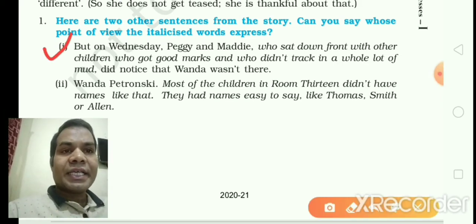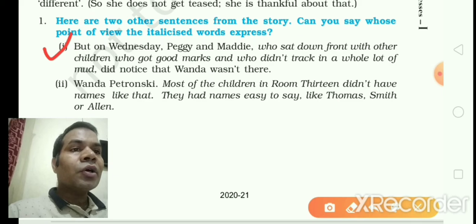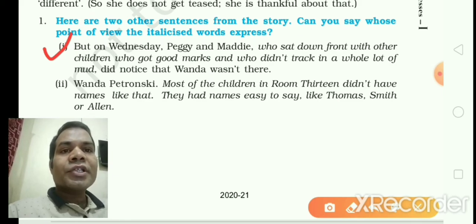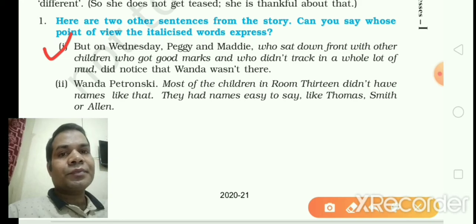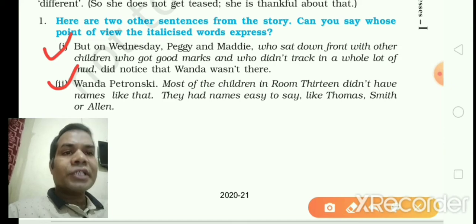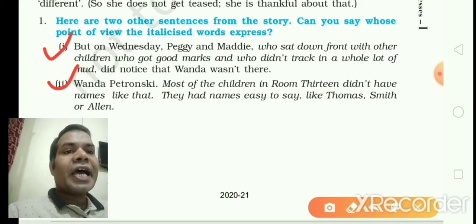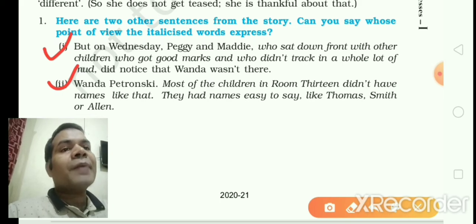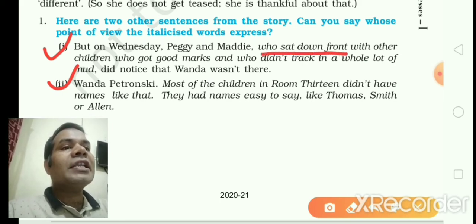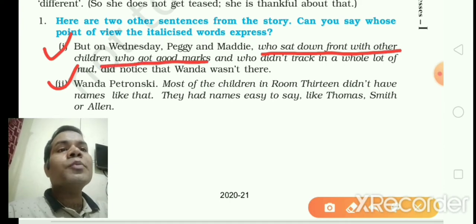But on Wednesday, Peggy and Maddie, who sat down front with other children who got good marks and who didn't track in a whole lot of mud, did notice that Wanda wasn't there. Second one: Wanda Petronsky, most of the children in room 13 didn't have names like that. They had names easy to say, like Thomas, Smith or Allen. So now we have to find out whose point of view the italicized words refer to.